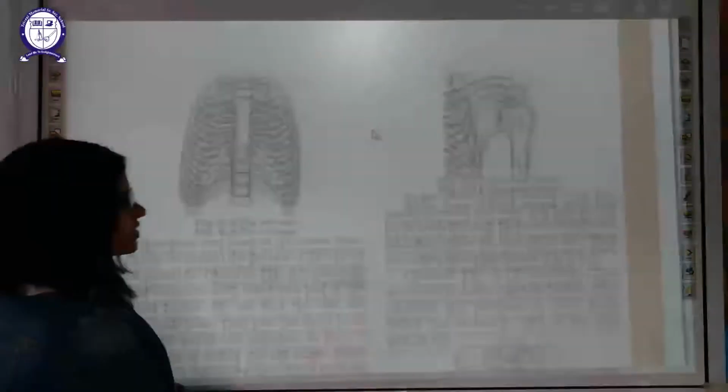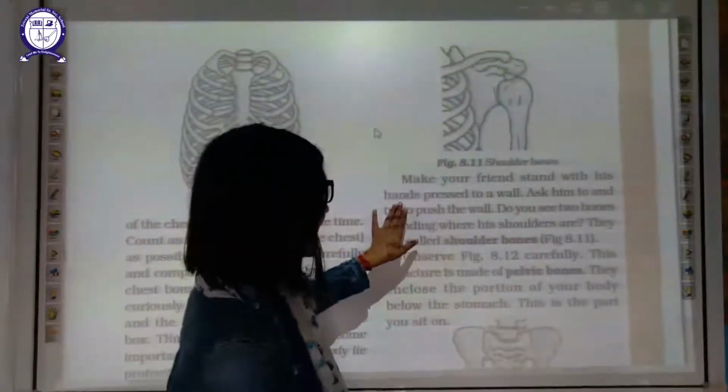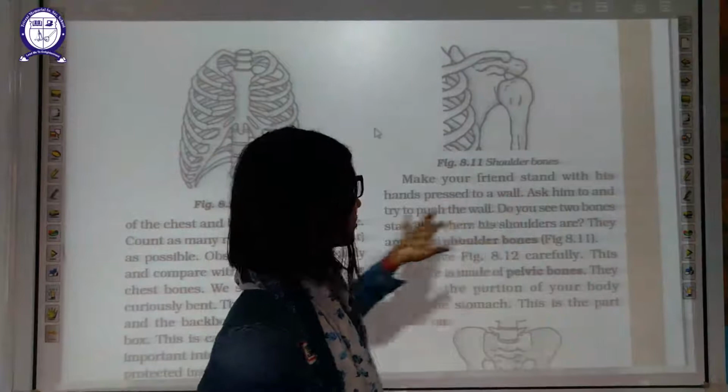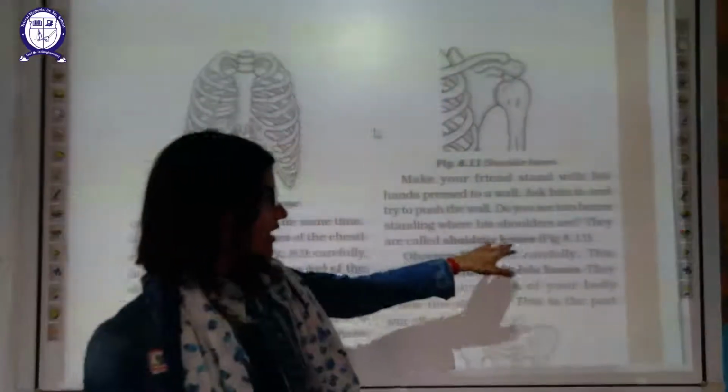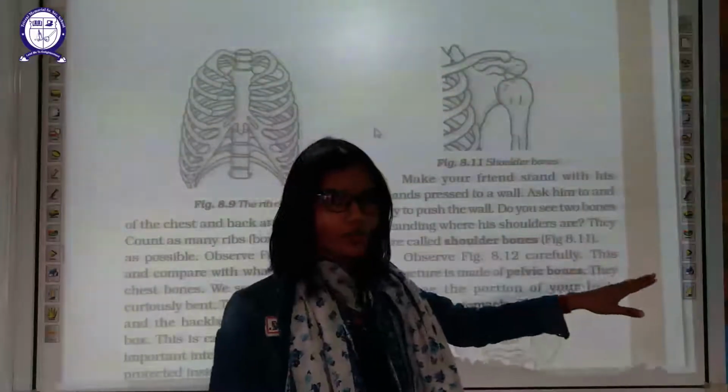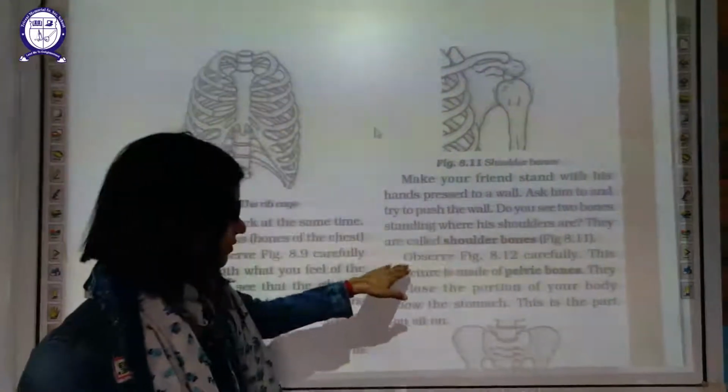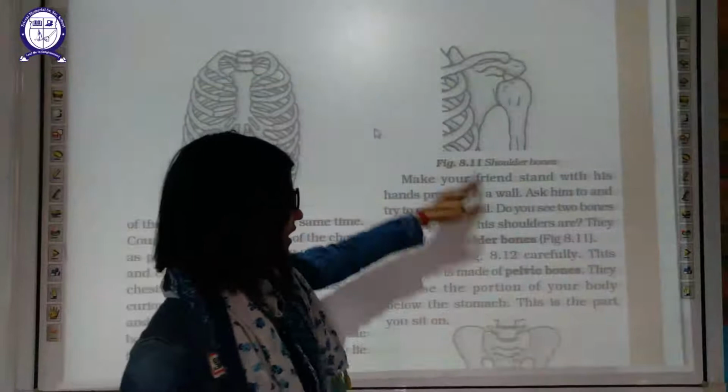Now next, make your friend stand with the head pressed to the wall. Ask him to push to the wall. Do you see two bones standing where the shoulders are? These are your shoulder bones. Now observe figure 18.2 carefully.